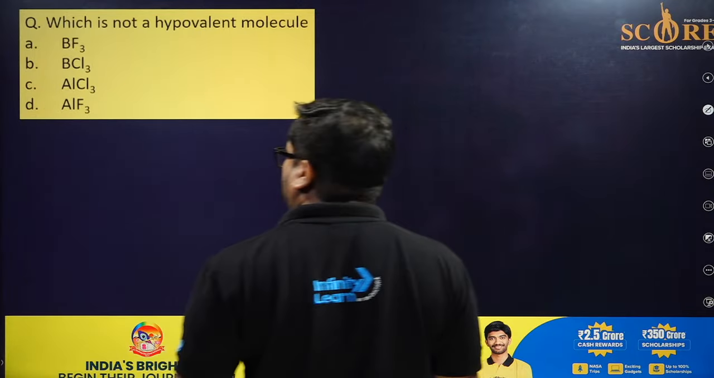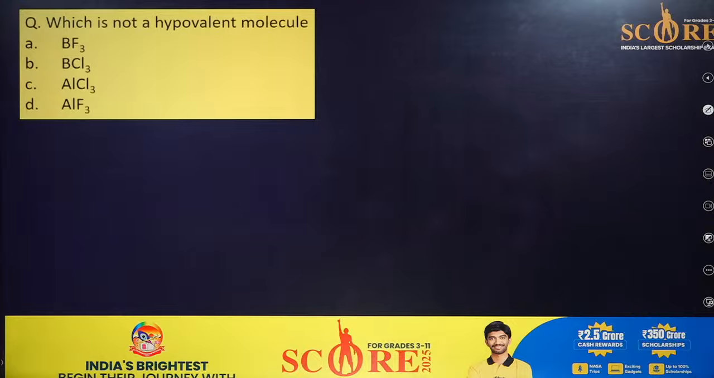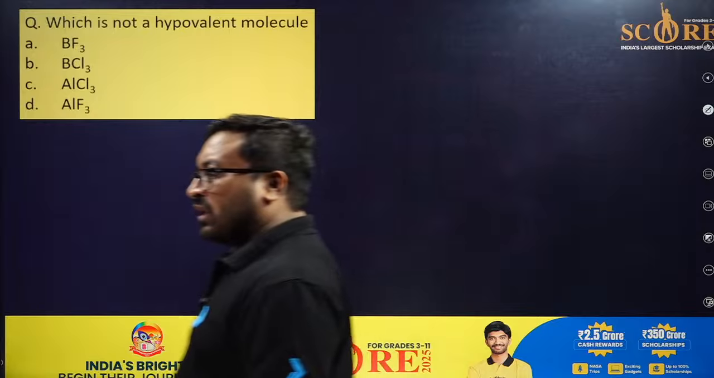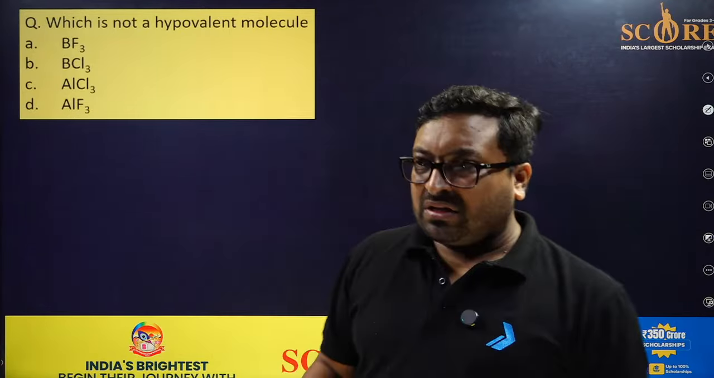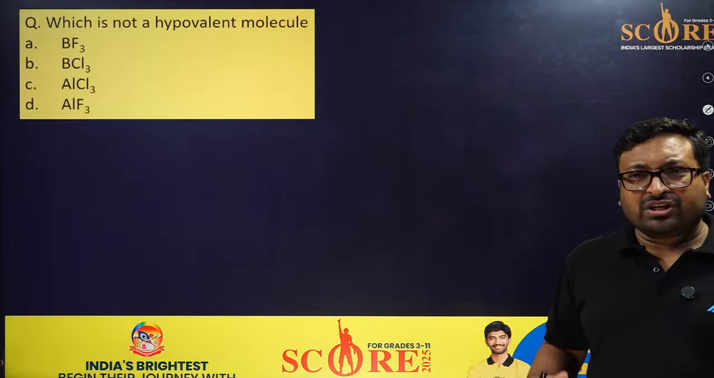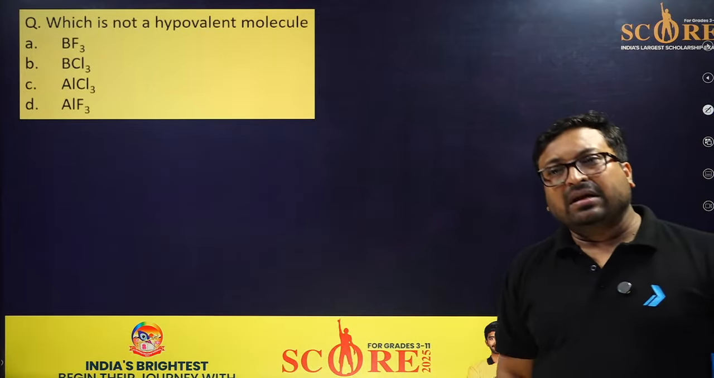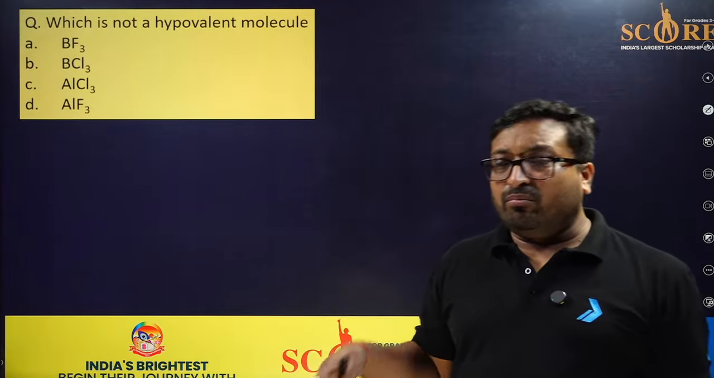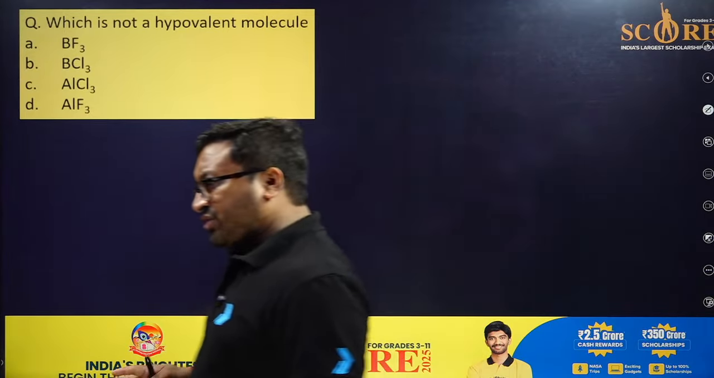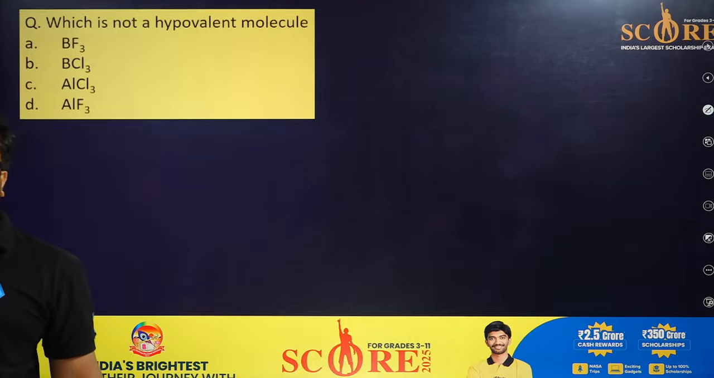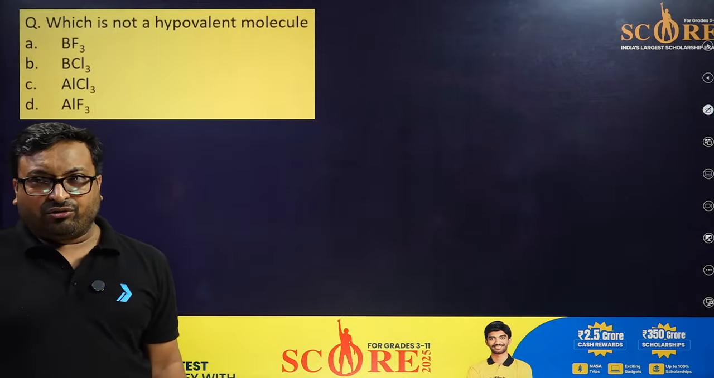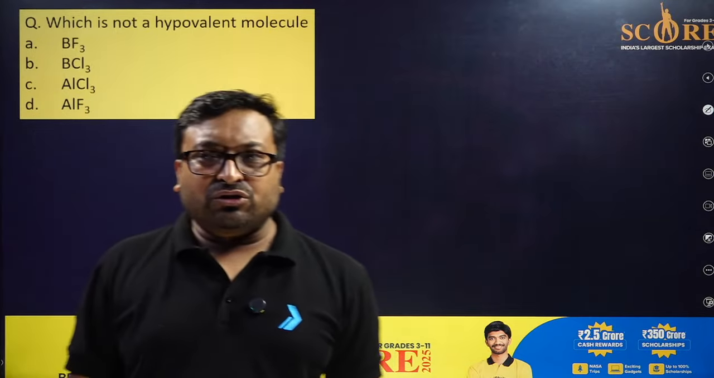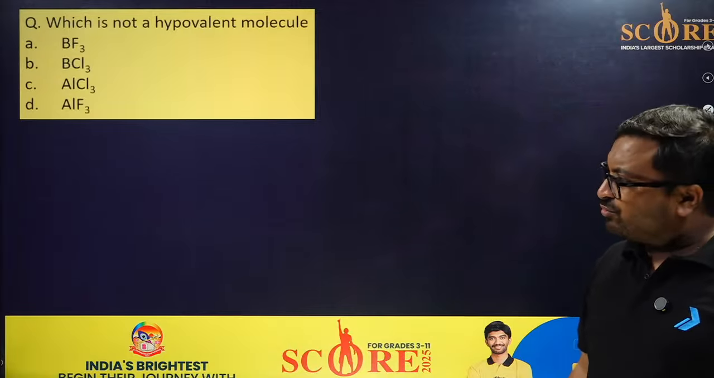BF3, BCl3, AlCl3, AlF3. Which is not a hypovalent molecule? Fantastic question. Hypovalent means what? Hypovalent means a compound which is electron deficient. Hypervalent is more than an octet, electron rich. So Lewis theory failed in 3 cases: odd electrons, hypovalent, hypervalent.